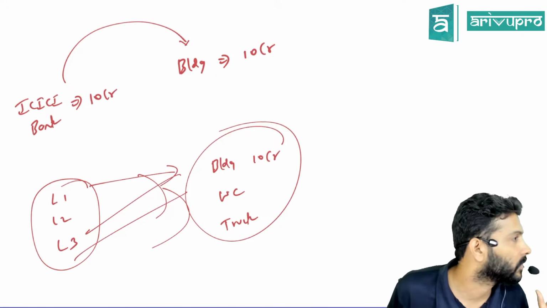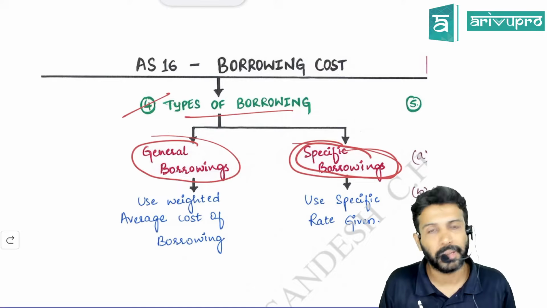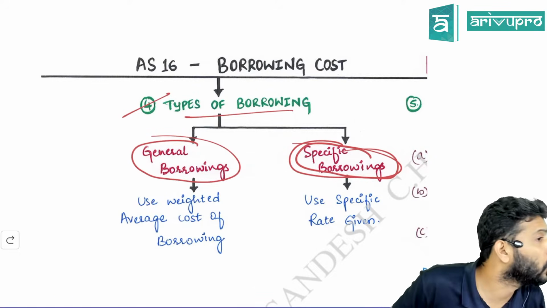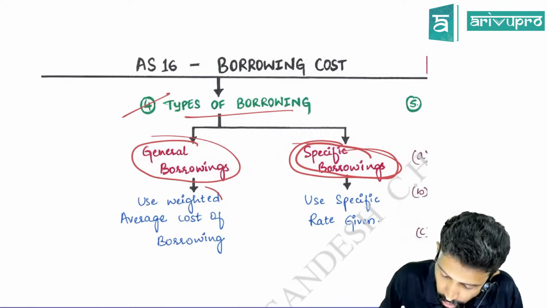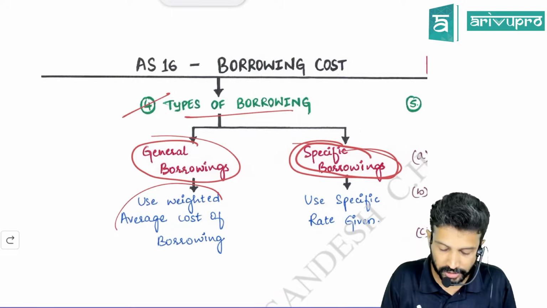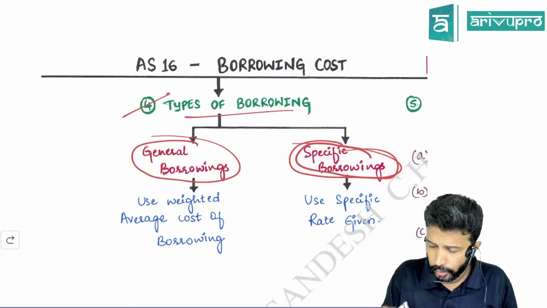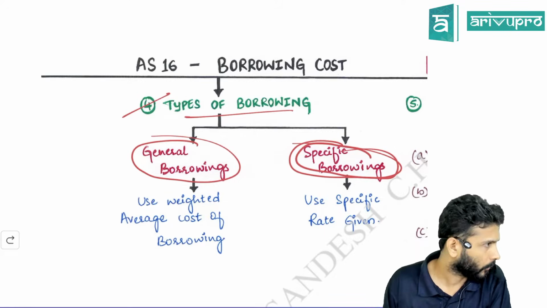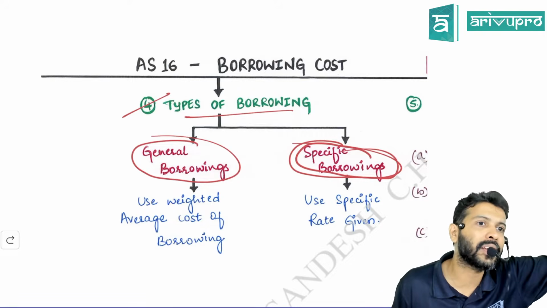If it is like that, then we call such a borrowing general borrowing. Meaning if you are not able to clearly identify for what purpose the loan has been utilized, because we have multiple loans used for multiple purposes, such a borrowing we call general borrowing. For this there is some small funda. I'll get to this a little later. There are some extra things to be done. I'll take care of that in the problem. But for now, the meaning is clear.